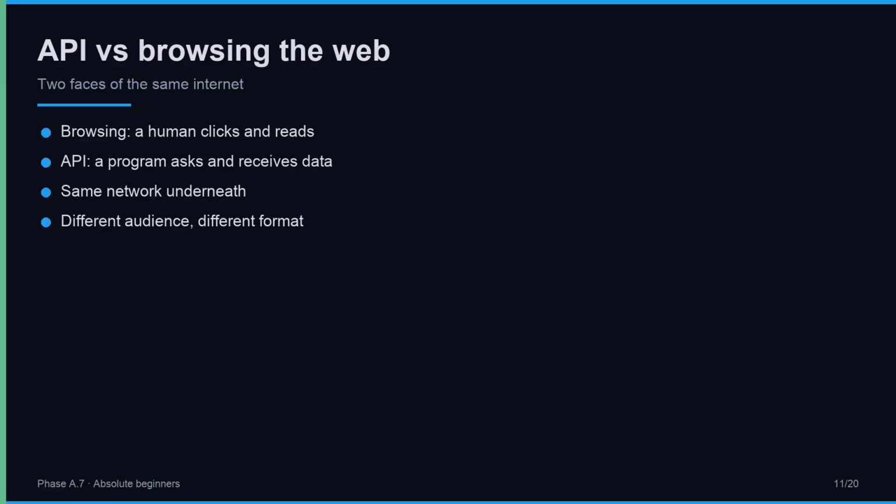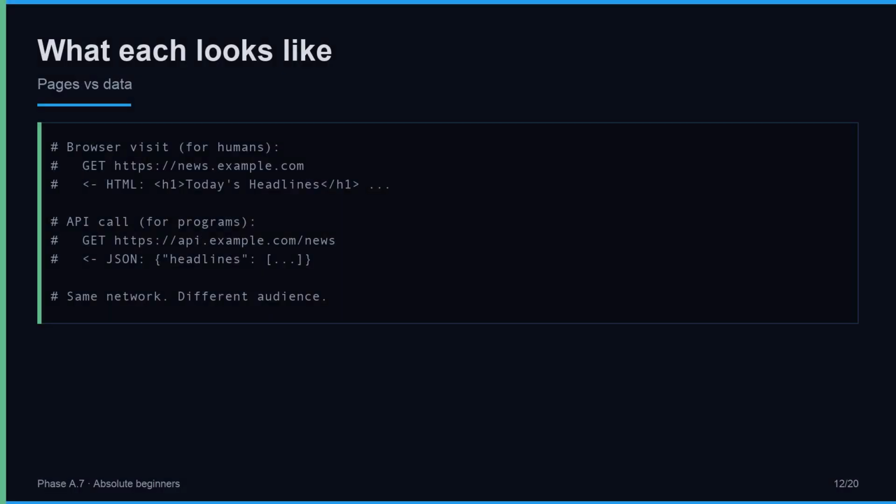Programs versus humans. Compare the two side by side. A browser visit to a news site returns HTML: tags, headings, images, styling meant for a human to look at. An API call to the same company returns plain structured data, usually something called JSON, which you will meet in a moment. Same network. Same company. Different audience. When you write Python that calls an API, you are the program reading the plain version, no styling, just the raw facts your code needs.